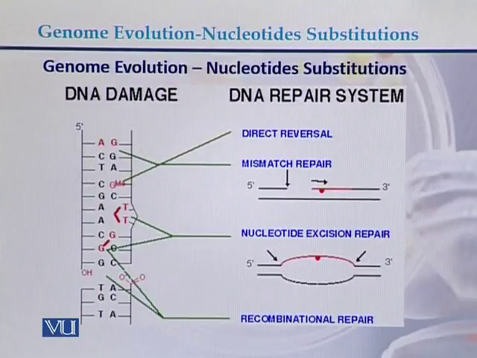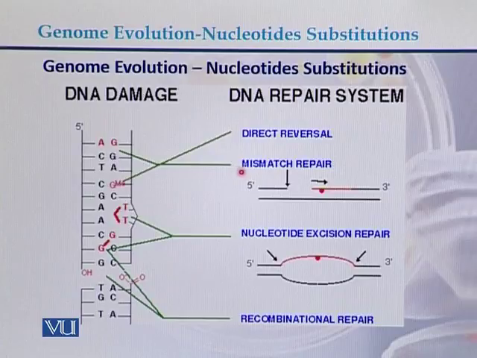Nucleotide substitution works as a fuel for genome evolution. So how is the DNA damaged and how is the DNA repaired? If there is a substitution in the DNA sequence, like here, in place of G there should actually be T, thymine. So A and G is a wrong base. This base can be directly reversed by the process called the DNA repair system.